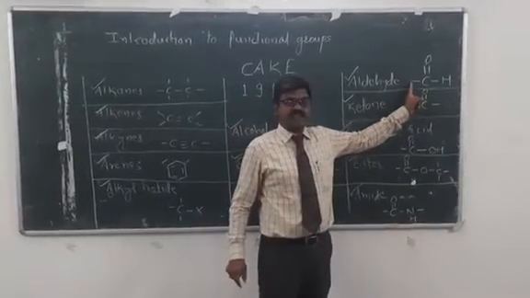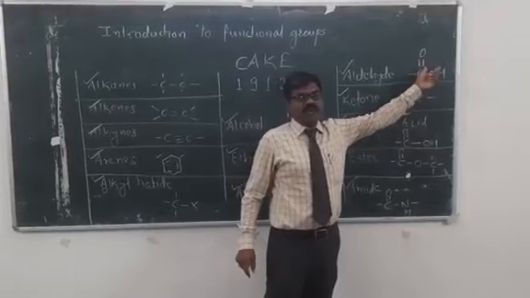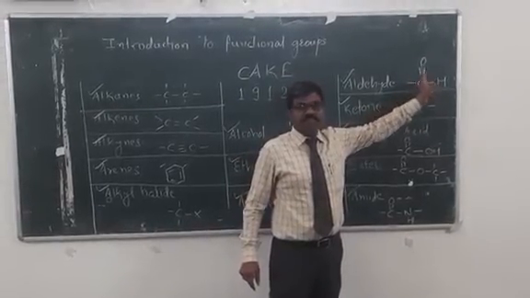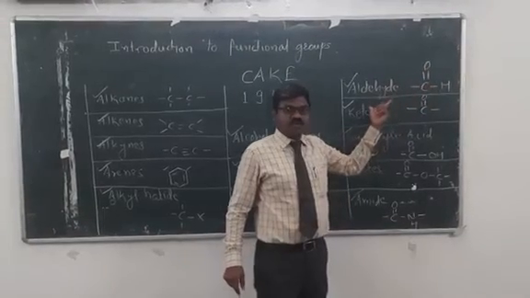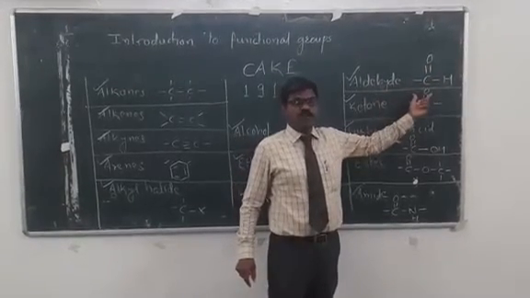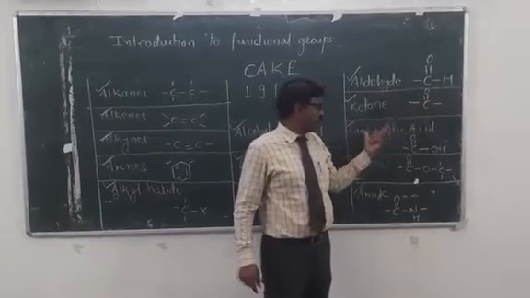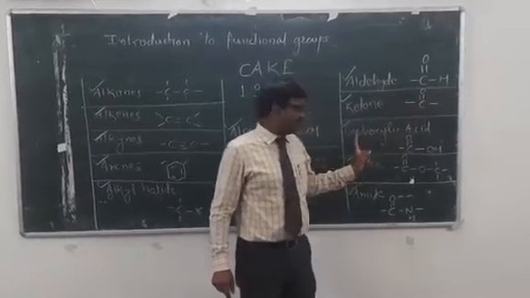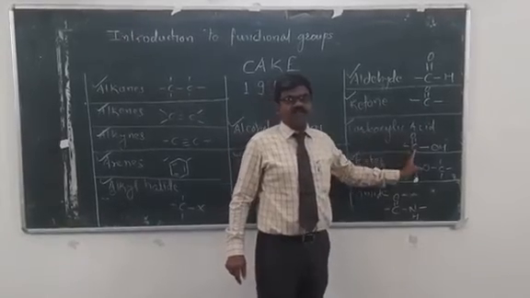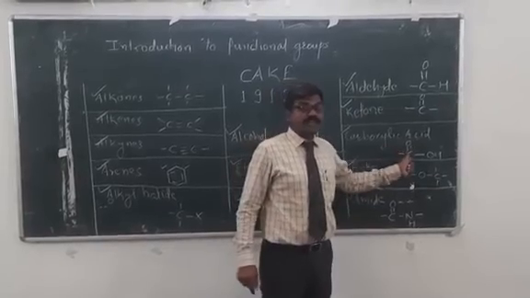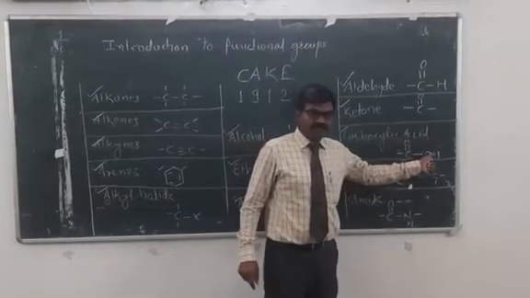Aldehyde contains the carbonyl group in which a hydrogen atom is attached to the carbonyl carbon atom, meaning the CHO group. Then ketone: here the carbonyl group is bonded with two alkyl groups, two different or same alkyl groups. Then carboxylic acid consists of the functional group COOH.